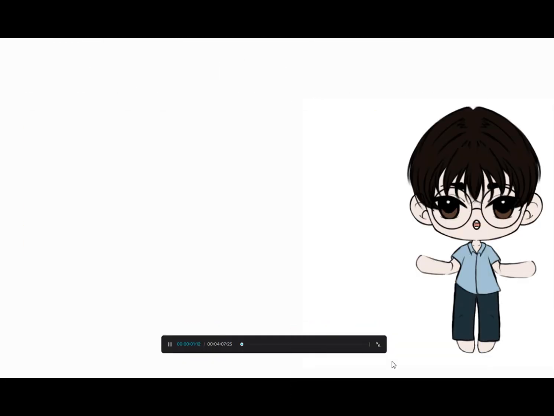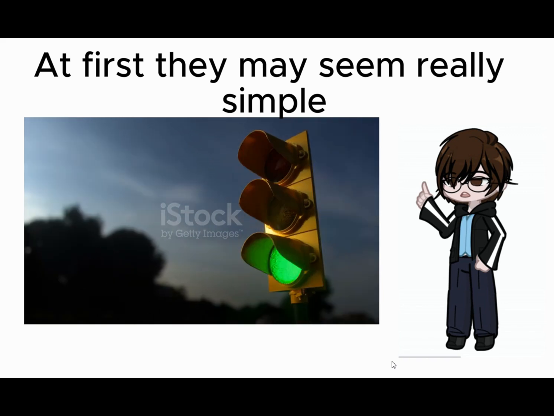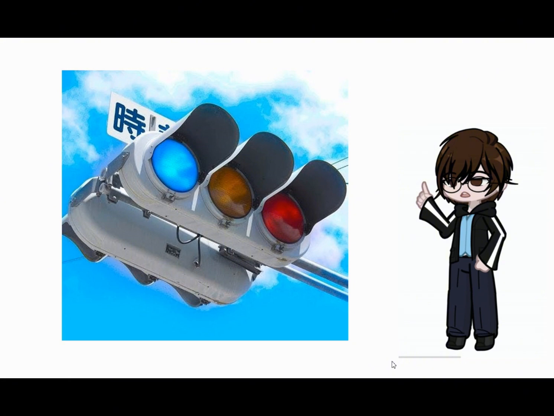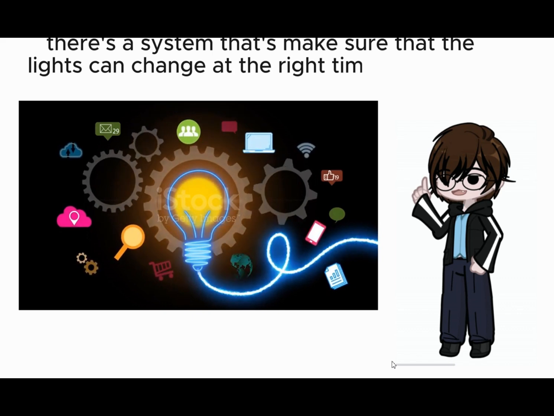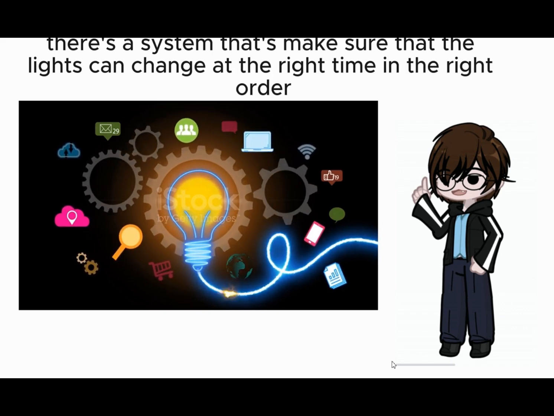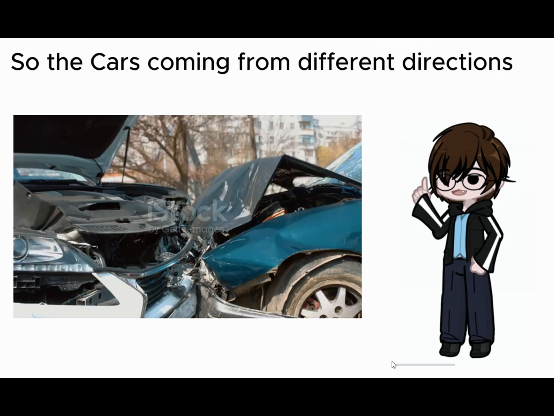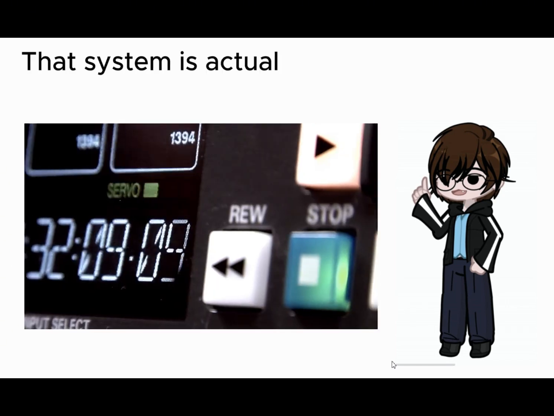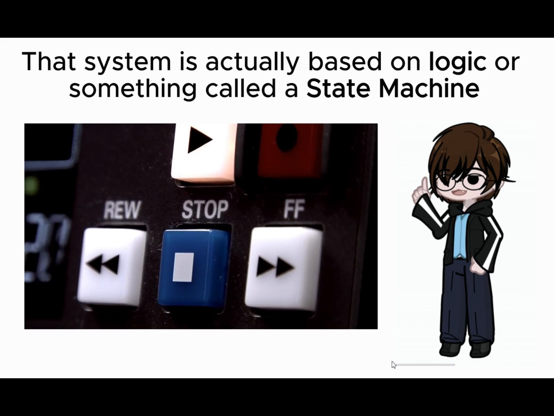Good day, everyone. Let's move on to traffic lights. At first, they may seem really simple. Red means stop, green means go, and yellow means slow down, while in other countries it's blue instead of yellow. But if you think about it, there has to be some kind of system that makes sure that the lights can change at the right time, in the right order, and so that cars from different directions don't crash into one another. That system is actually based on logic and something called a state machine.